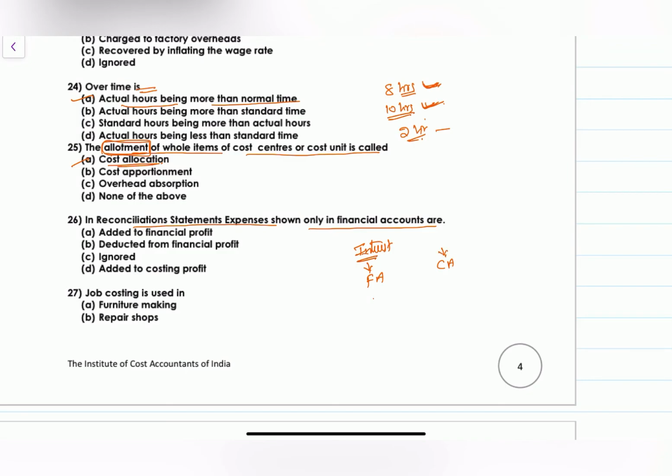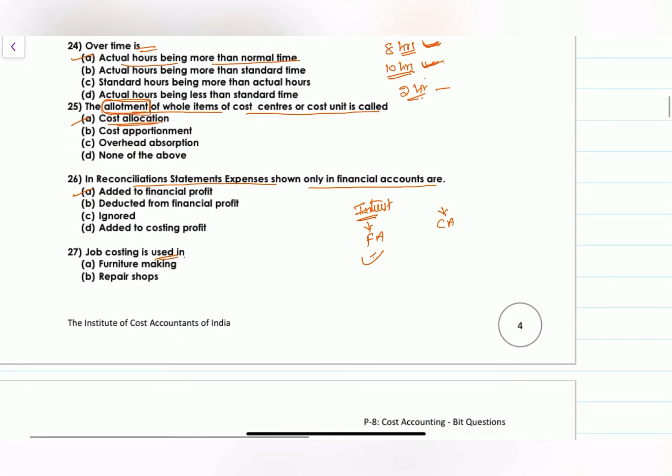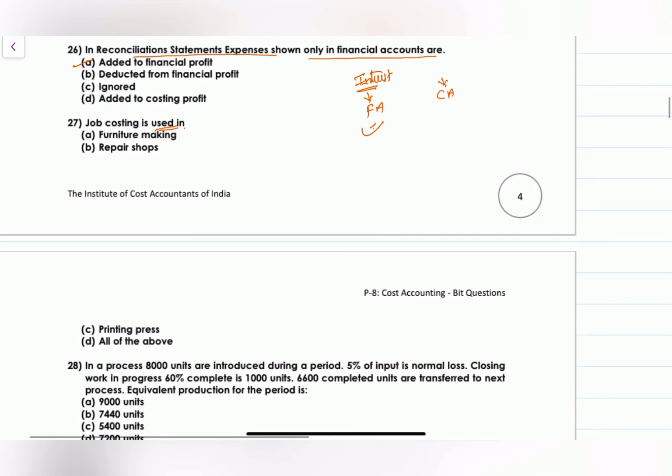So if you are starting from this one, you add back it, add to the financial profits. Job costing is used when furniture making, repair shop and printing. So all of the above is the right answer for the job costing.